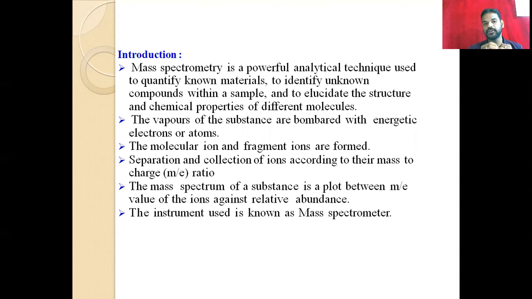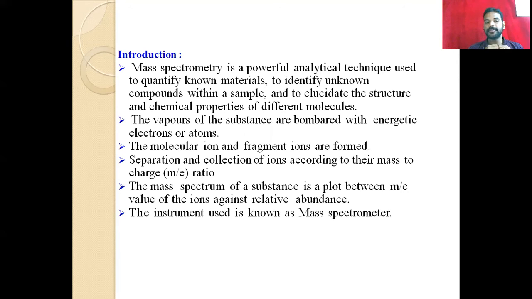Of the molecule or compound, the vapors of the substance are bombarded with energetic electrons or atoms. This is very important. For mass spectrometry, we are using the substance vapor in the gaseous form, bombarded with energetic electrons or atoms. The bombarding electrons break down the compound into fragments. So that is what we call the molecular ion, and its fragments are formed here.